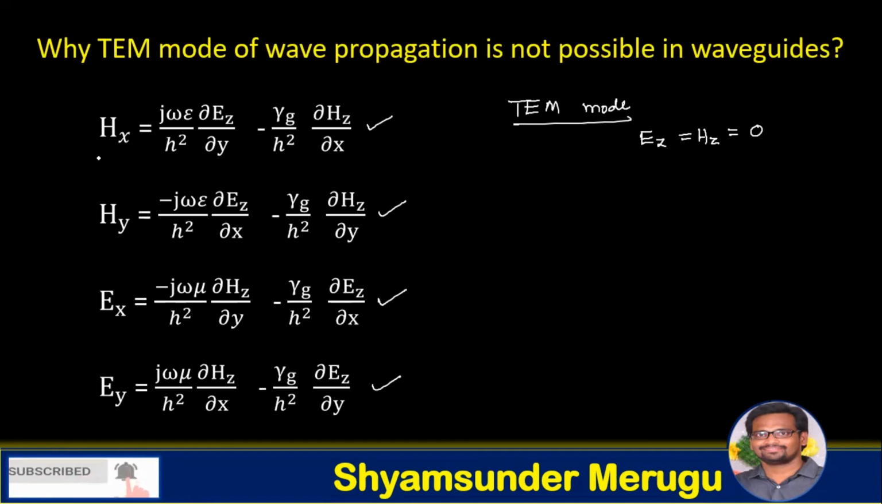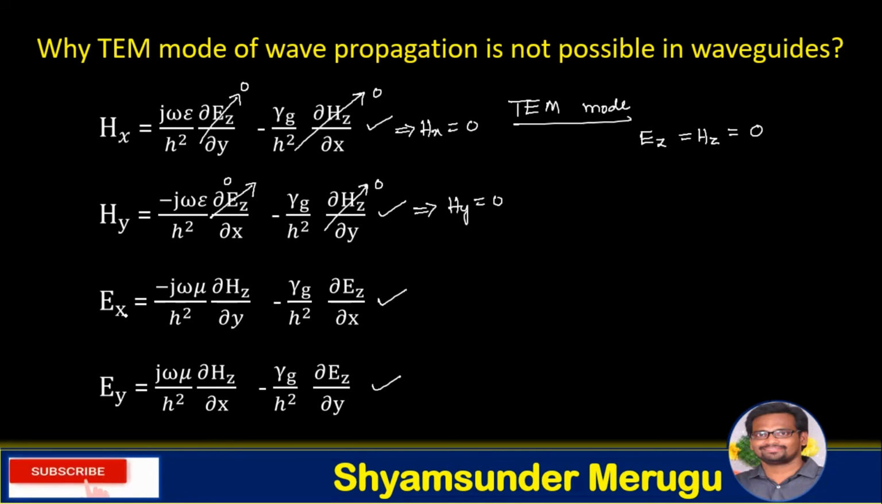In that case, if we take this particular expression, here Ez is present, so Ez becomes 0. So this entire term becomes 0. And here the Hz term is present and Hz is 0. So this entire term becomes 0. So overall, what do you get? We get Hx equal to 0. Now go to Hy. Here we have the presence of Ez, the term is 0, and Hz, the term is 0. Again, here also we get Hy equals 0.